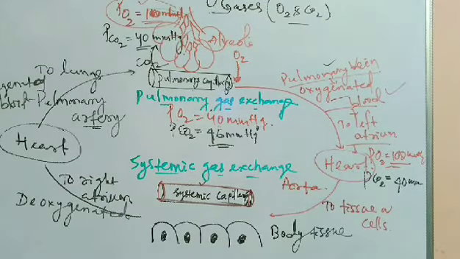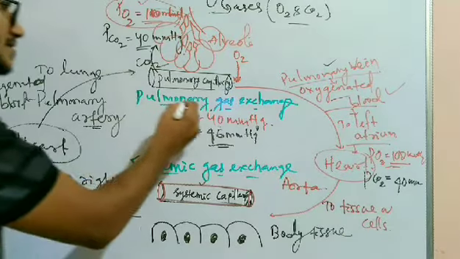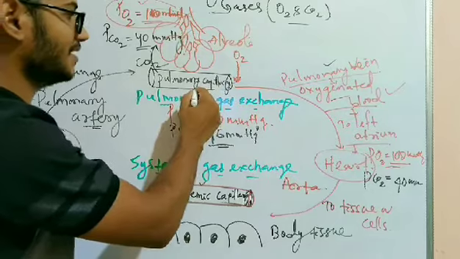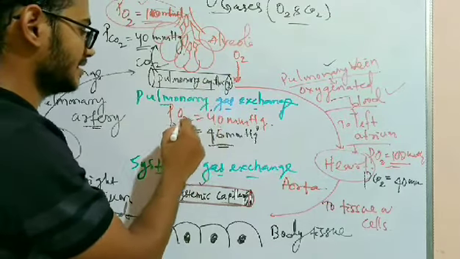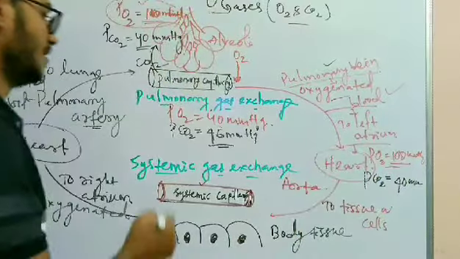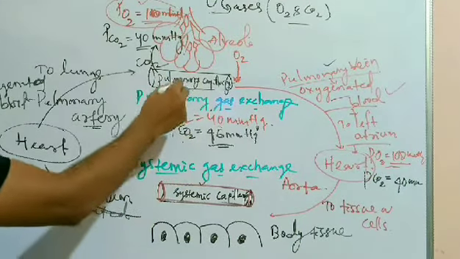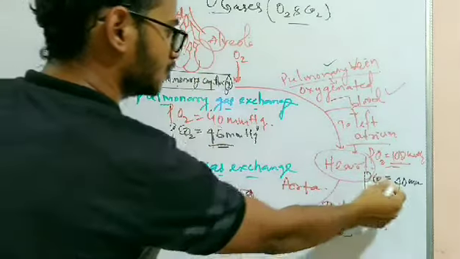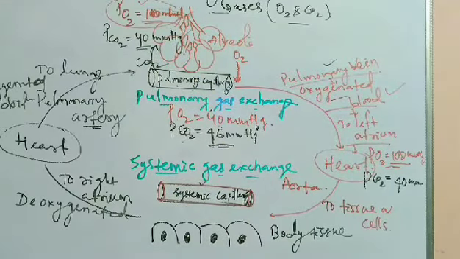Okay, so now after pulmonary gas exchange, the oxygen comes to the pulmonary capillary, making the partial pressure go from 40 mmHg to 100 mmHg, and the carbon dioxide from the pulmonary capillary diffuses to the alveoli till it is reduced to 40 mmHg, making the blood oxygenated.